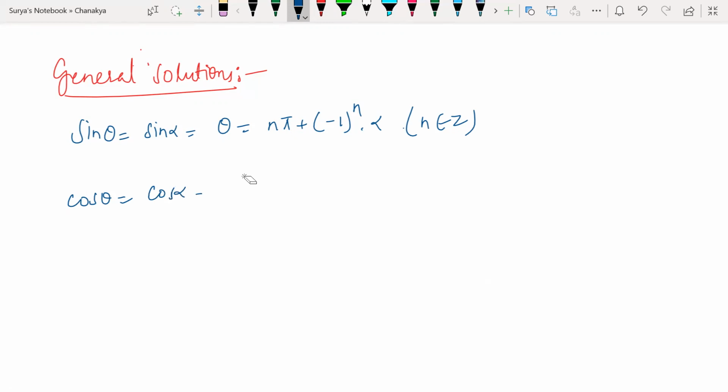So if I have cos theta equal to cos alpha, this can be written as theta equal to 2n pi plus or minus alpha, where n belongs to Z. So tan theta equal to tan alpha gives theta equal to n pi plus alpha.